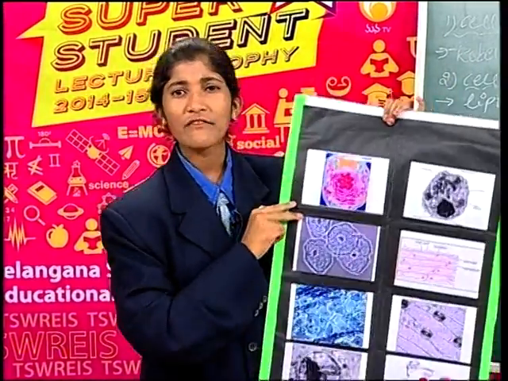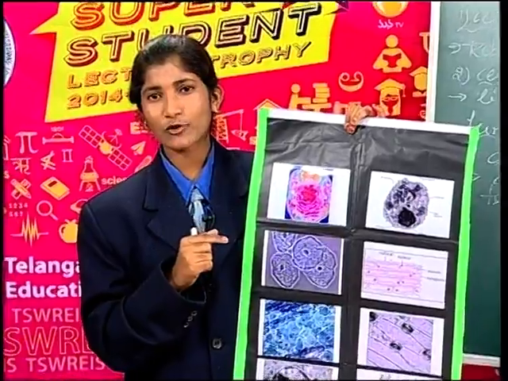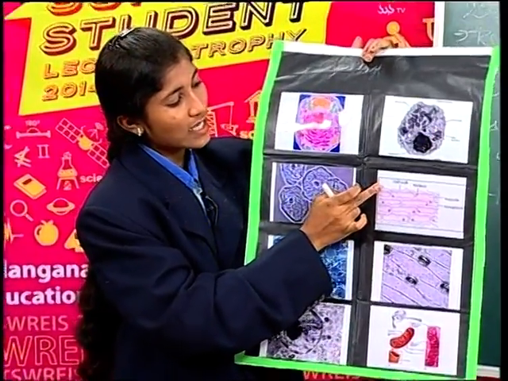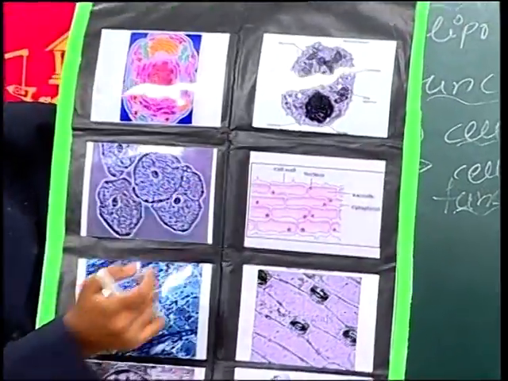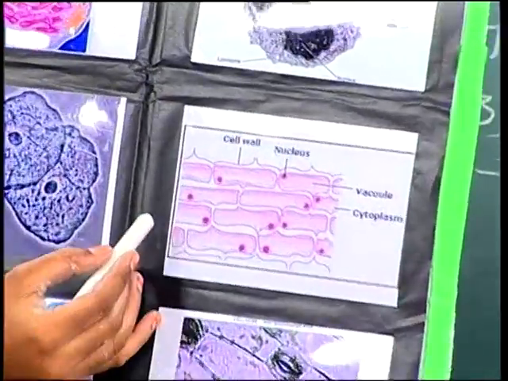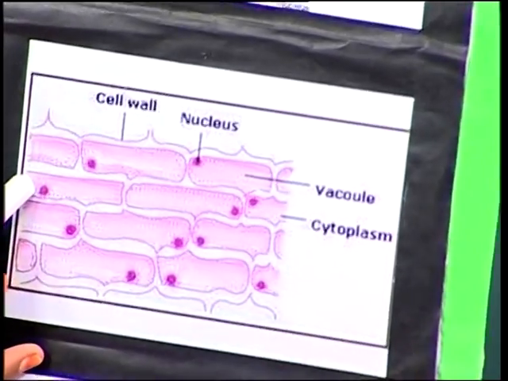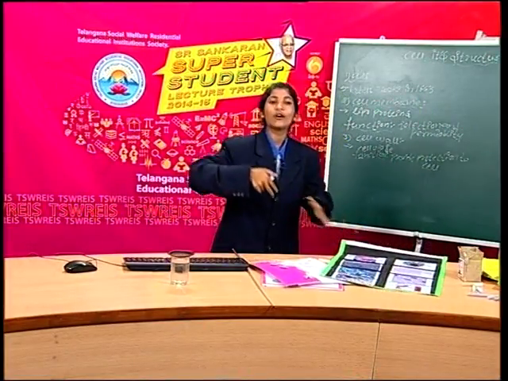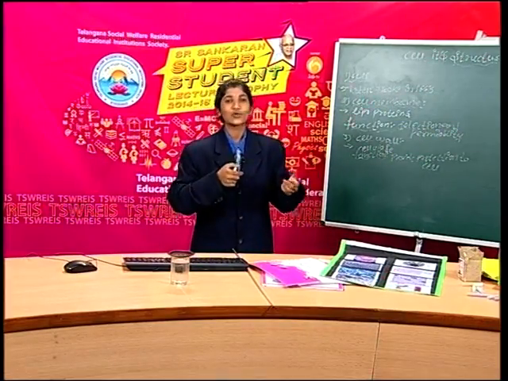As I told you earlier, when we observe an onion peel under the microscope, we see this structure. This is called the cell wall and this is called the cell membrane. Then what about this dot-like structure? What is it? Now we are going to learn about this dot-like structure which is present at the center of the cell.